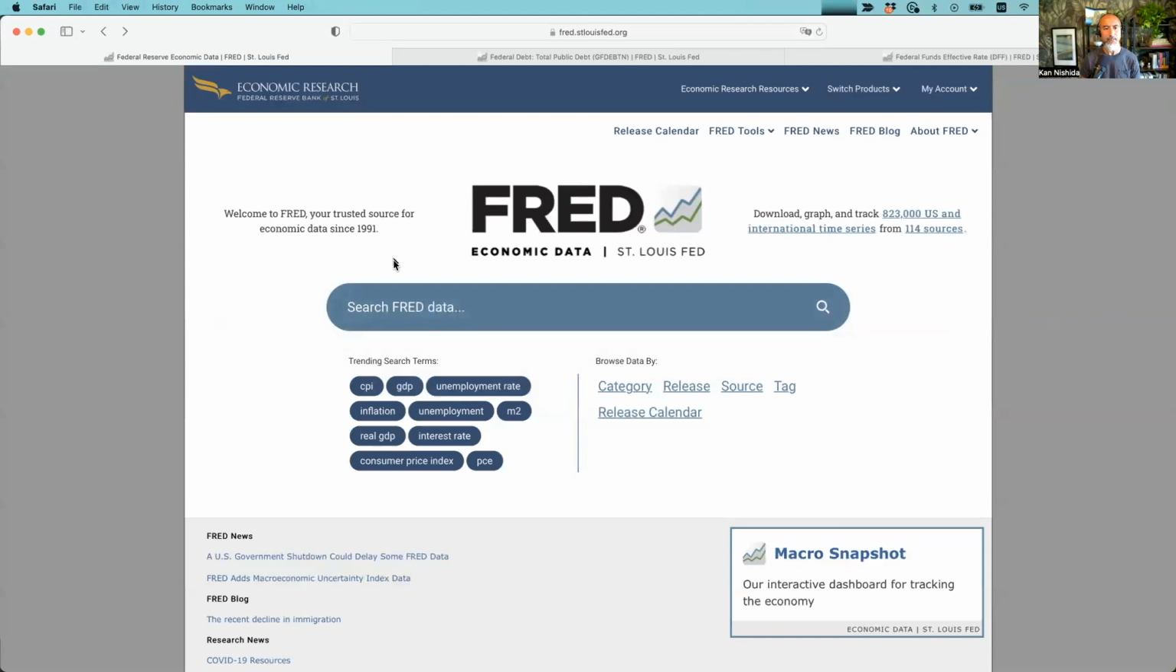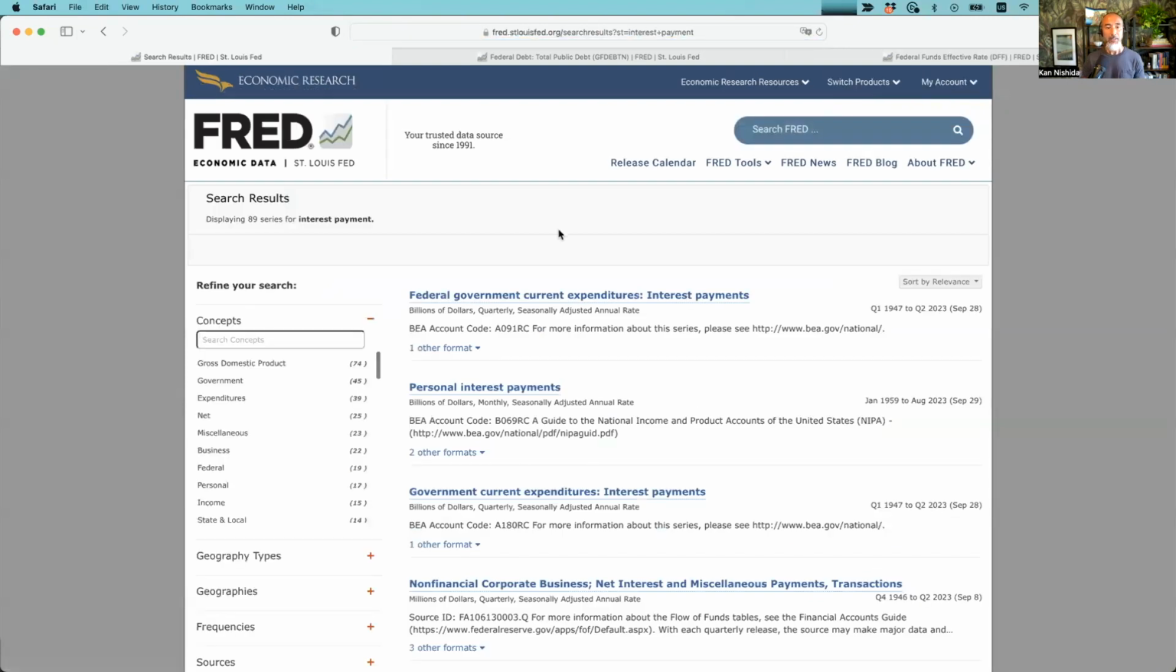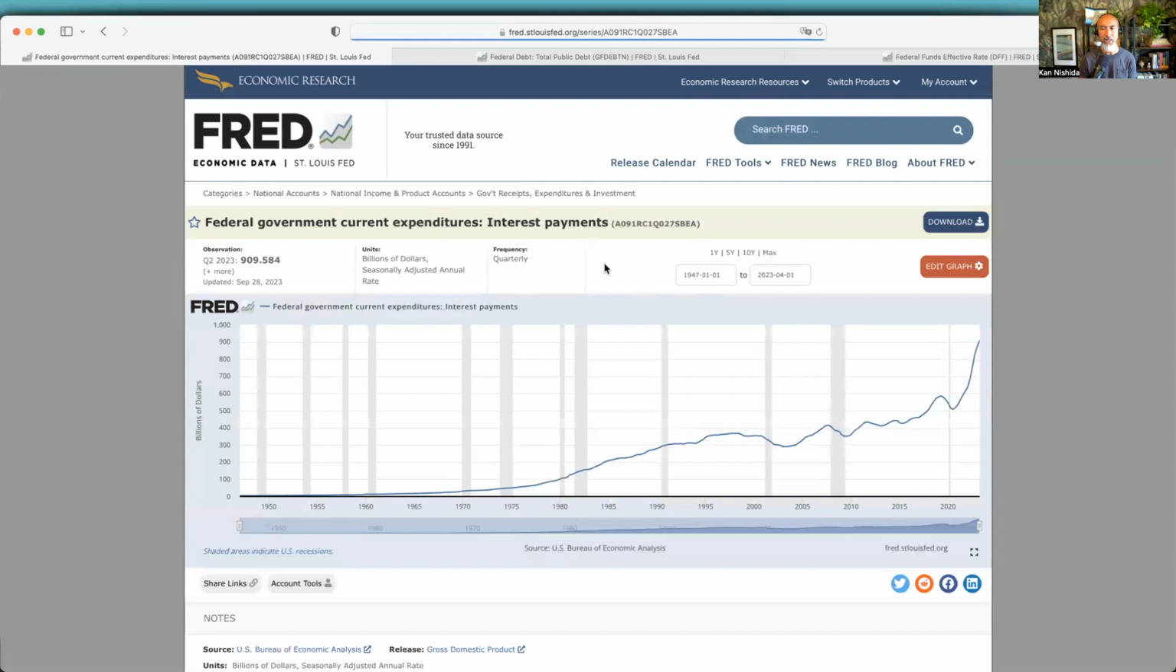But here, I'd like to get the US interest payment data, so I search for it, and here you go. All these metrics are something to do with the interest rate. What I'm interested in is the US federal government's current interest payment, because I heard that this has been increasing in a crazy way. So let me just click on it and see.